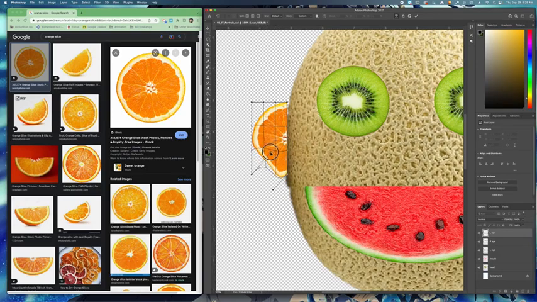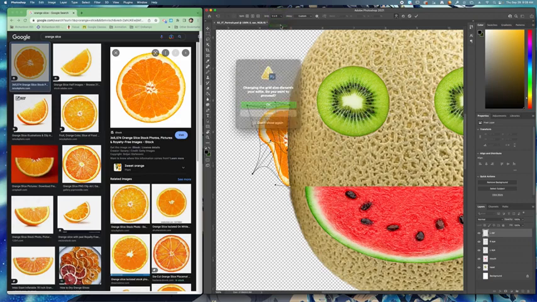So if I wanted to give it more of an ear shape, this is a really, really cool tool to use. And then if you look at the options up here, it gives you different grid options, like 5x5. See, it gives you more so that you can tweak it around.